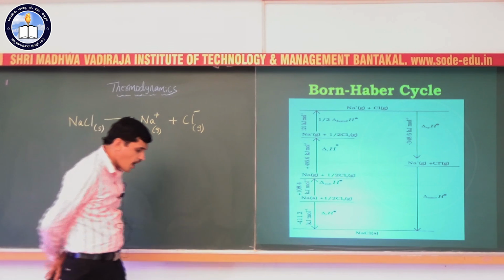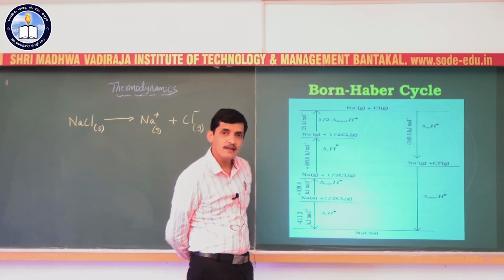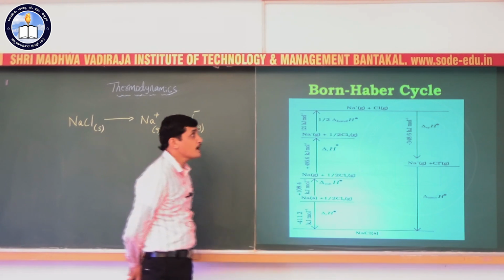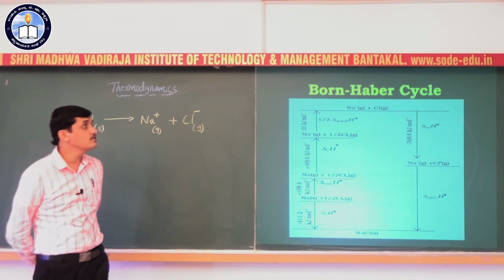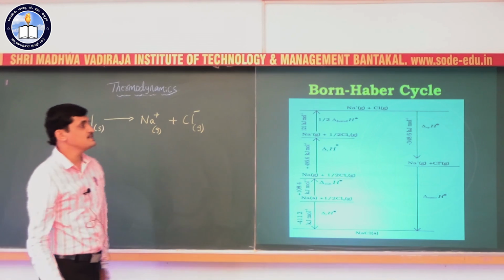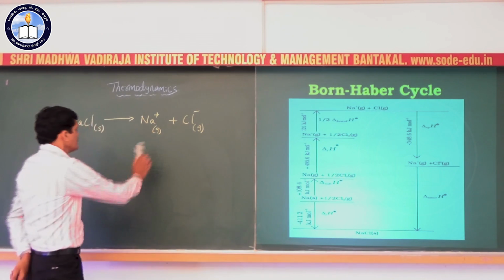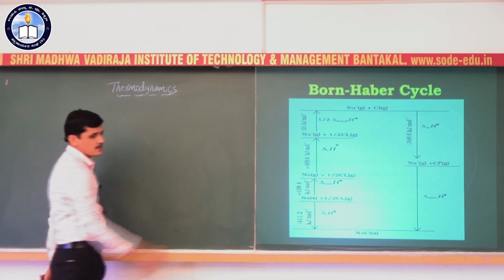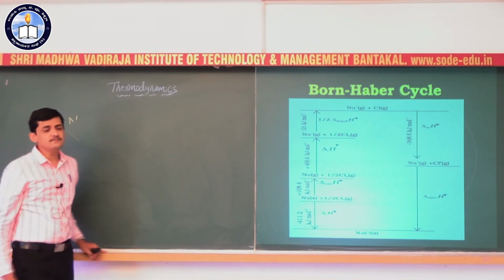So let us see how we can calculate lattice enthalpy by using the Born-Haber cycle. Let us consider NaCl only.